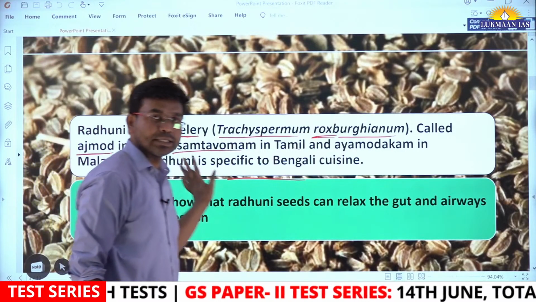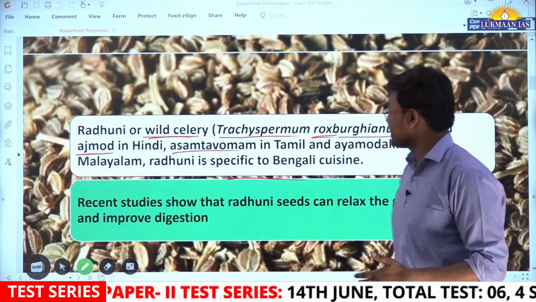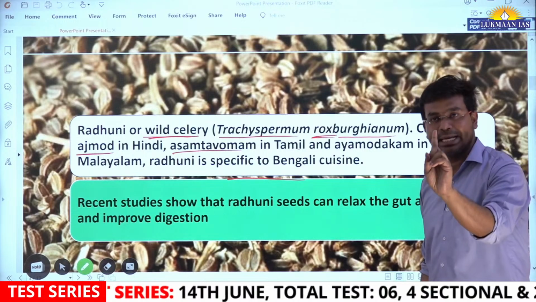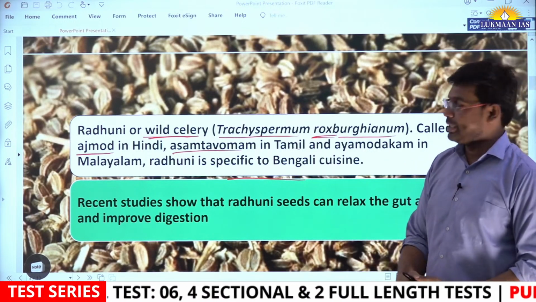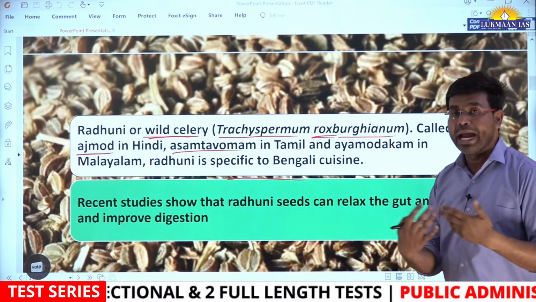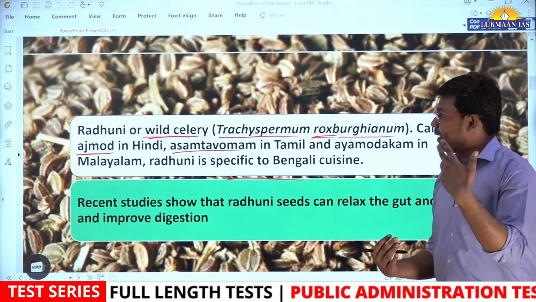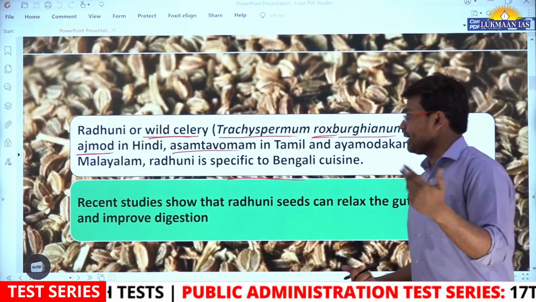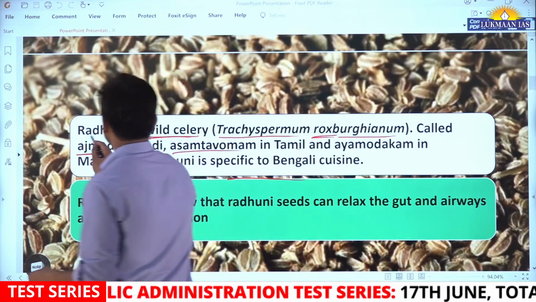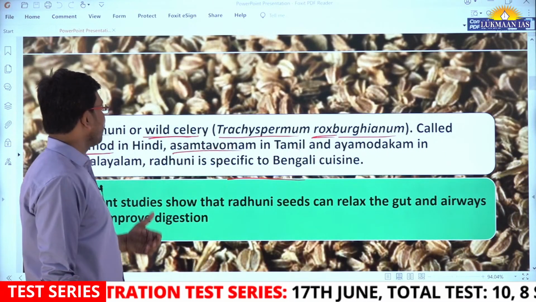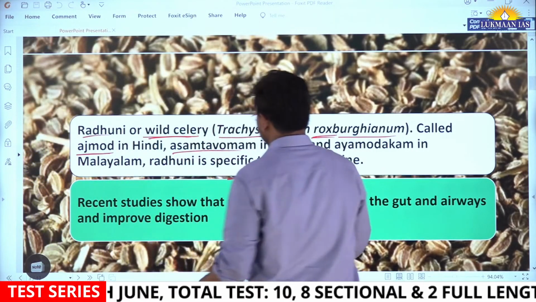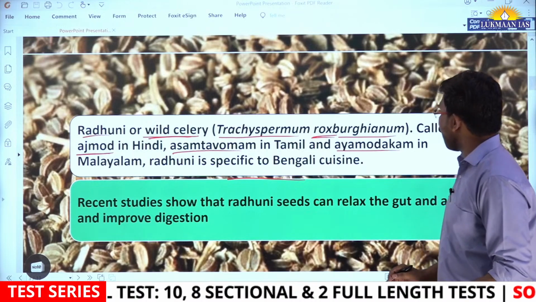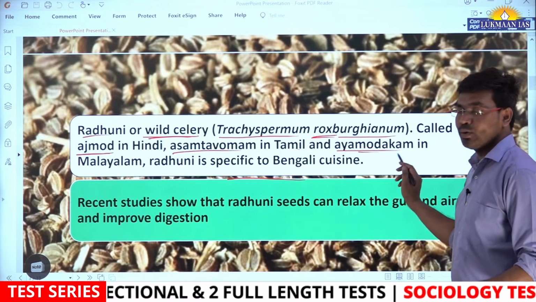The thing is the same, but it is called by different names in different languages. In English we say wild celery, in Bengali Radhuni, in Hindi Ajmad, in Tamil Assam Tavomam, and in Malayalam it is known as Ayamodakam.